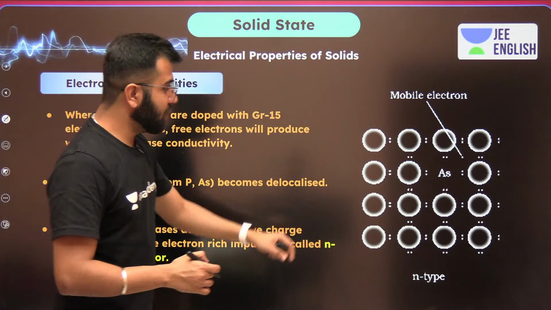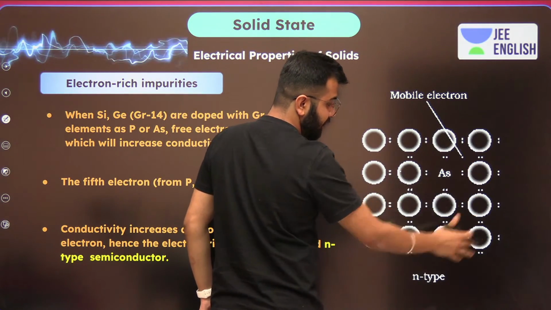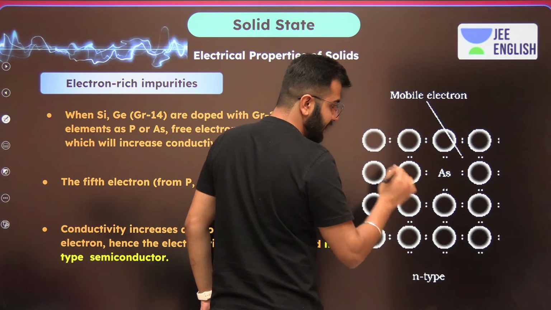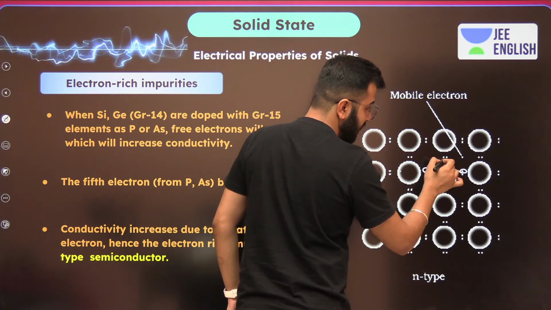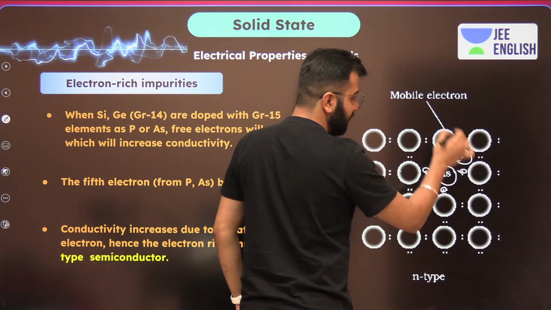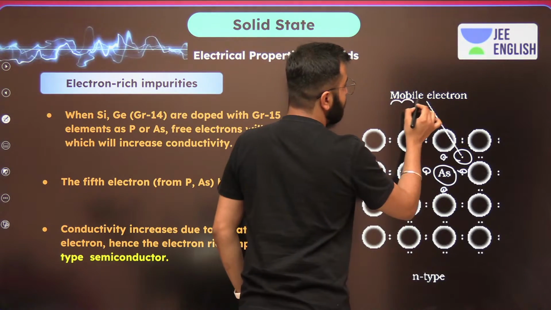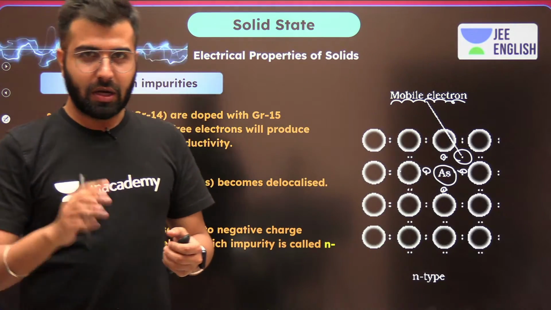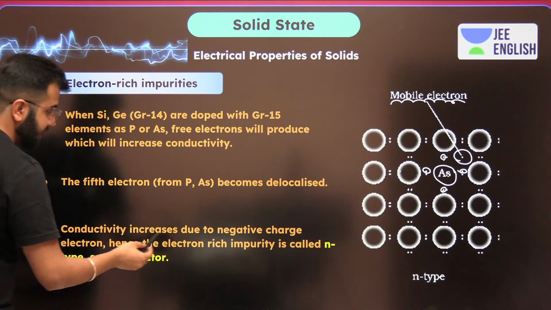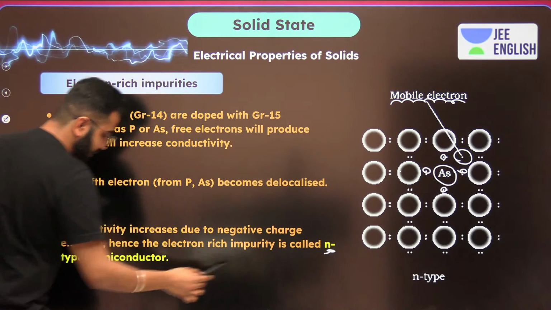So N type. What is exactly happening? All of these atom circles are silicon, this is arsenic, again having 1, 2, 3, 4 electrons, and the fifth one over here is the mobile electron, which is free to move. And this one is known as the N-type semiconductor.